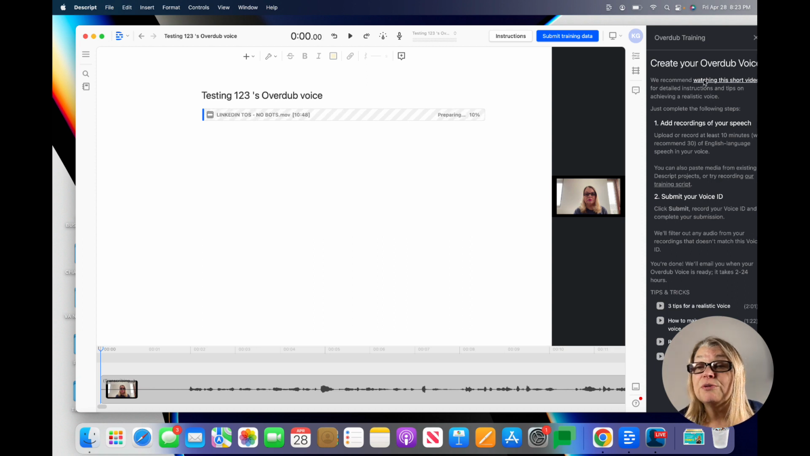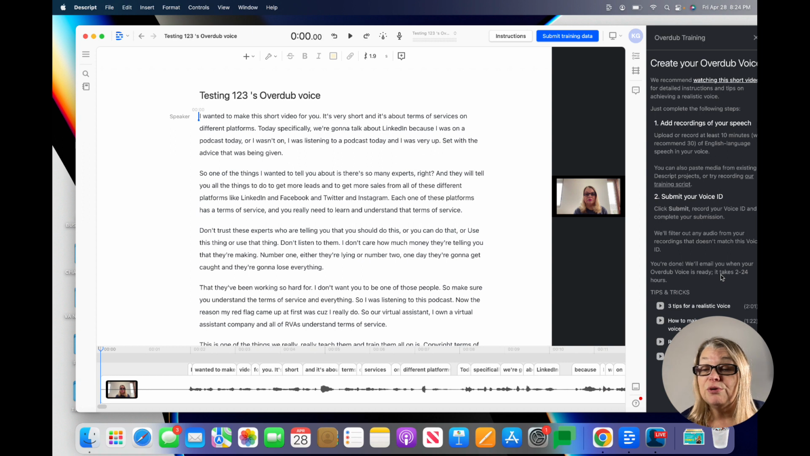And you'll see here on the right side, overdub training, it says create your overdub voice. You can watch a short video training, which I did. Then you can add your recordings to your speech. You can submit your voice ID, which is to complete the submission. That's the statement that you're going to read. And then they'll email you within 2 to 24 hours to let you know that it's been ready. And then they have some other tips here to help you with getting that voice down better, which I'm going to be working with.